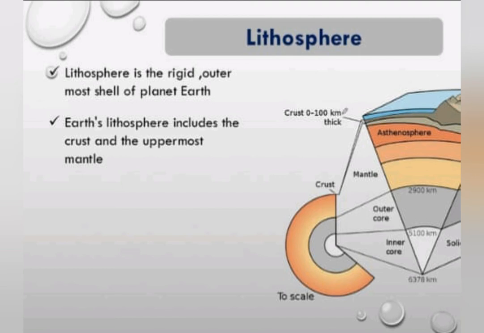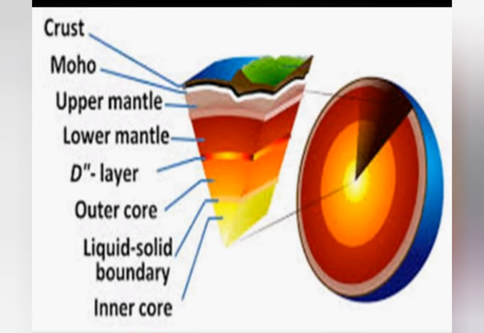Lithosphere. The lithosphere is the rigid outermost shell of planet Earth. Earth's lithosphere includes the crust and the uppermost mantle. See here in this picture the layers of the earth: the crust, Moho, upper mantle, lower mantle, D layer, outer core, liquid-solid boundary and inner core.